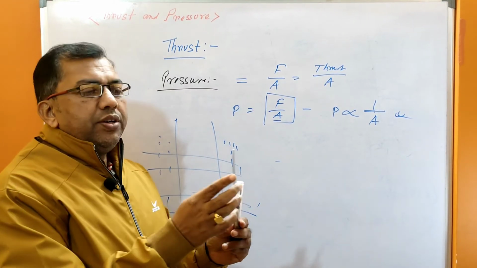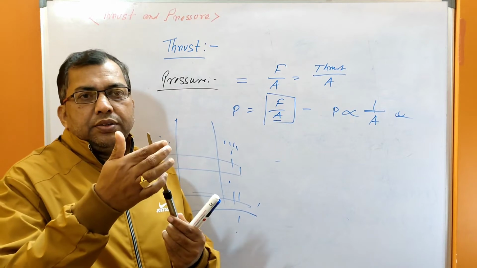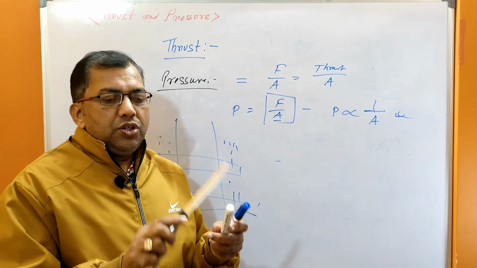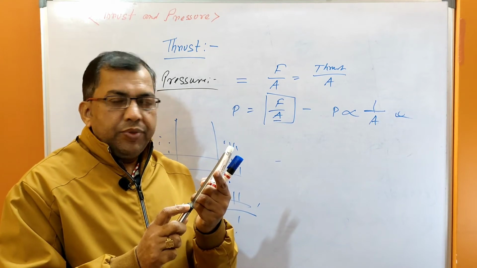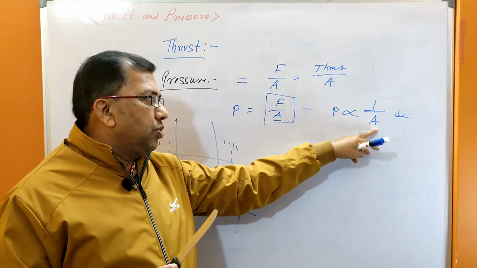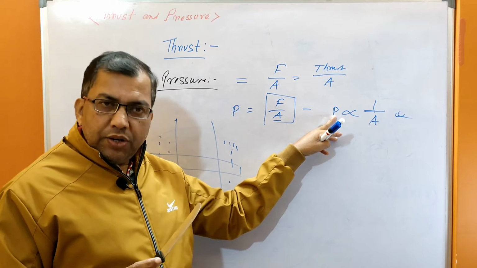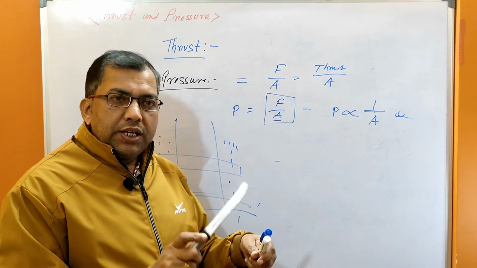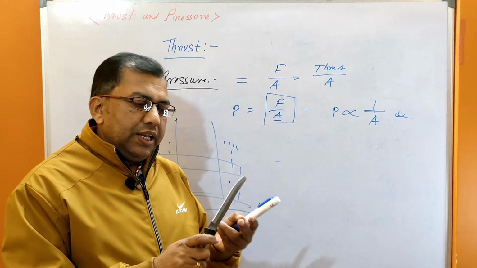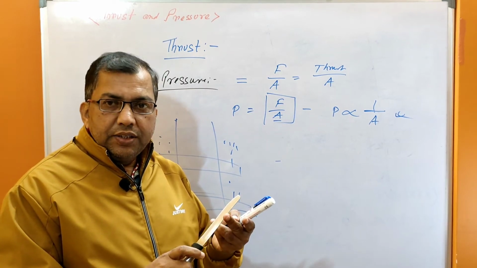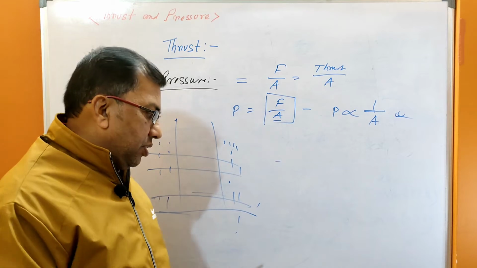This is a sharp end, this is a blunt end. If we use it to cut, the area is less, so the pressure is more. Just touching will cut it, but here nothing will happen, because the area is a little more.